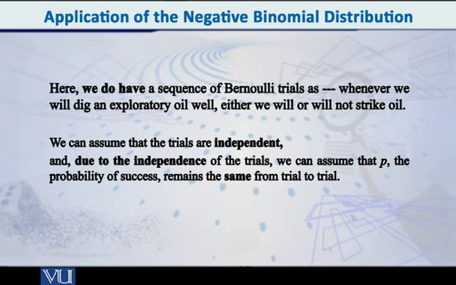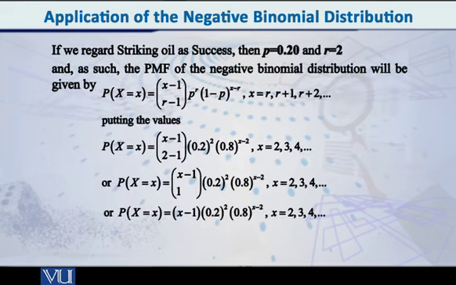And as I said earlier, they have already conducted a geological study by which they know that there is 20% chance of striking oil for any well that they might dig. तो आपने देखा कि जो requirements हैं negative binomial distribution को apply करने के लिए, they are being fulfilled, and therefore we can apply the PMF of the negative binomial distribution in order to compute that particular probability that we are interested in.